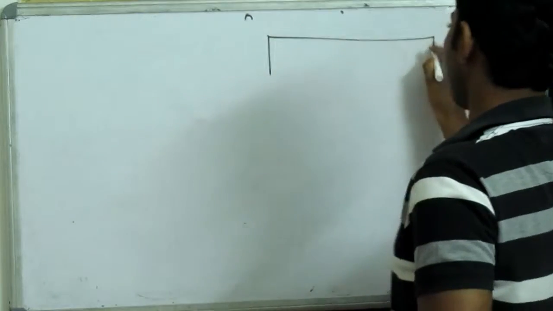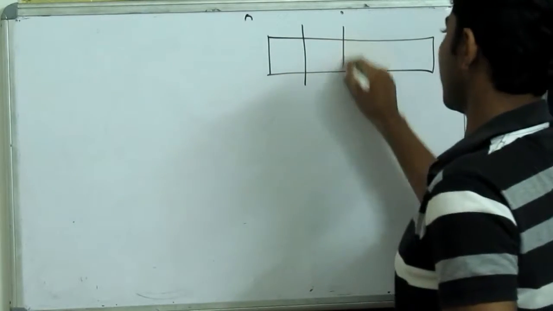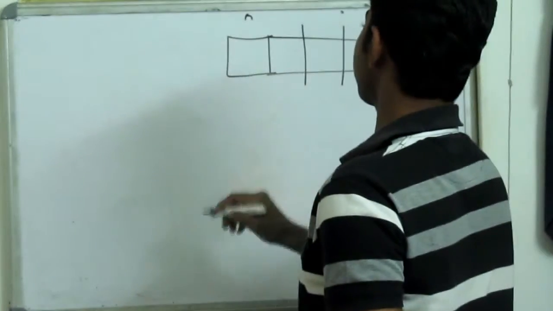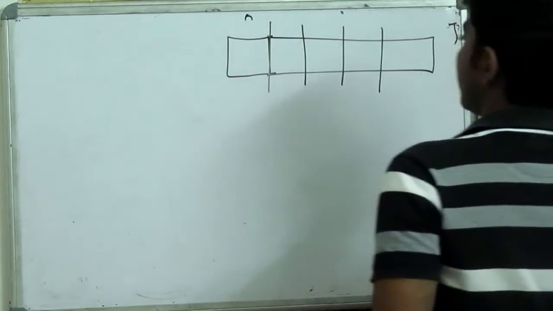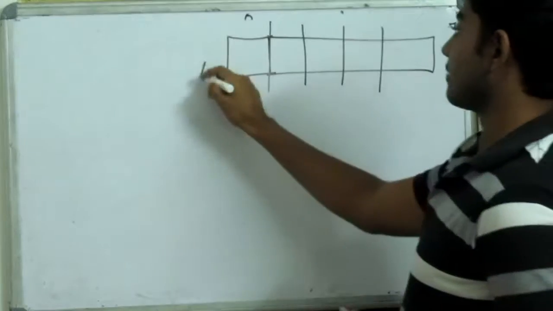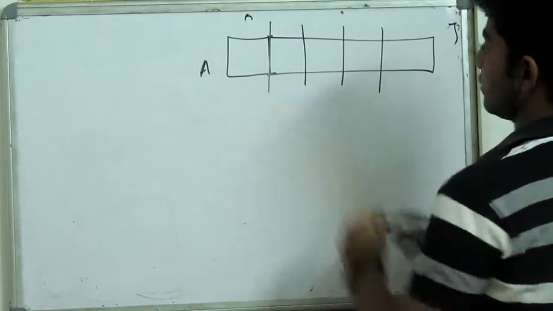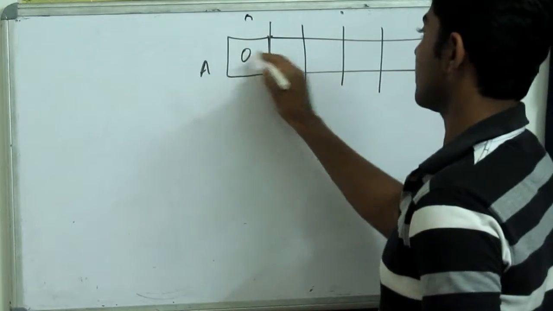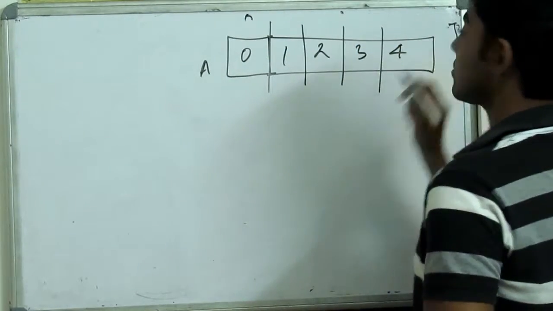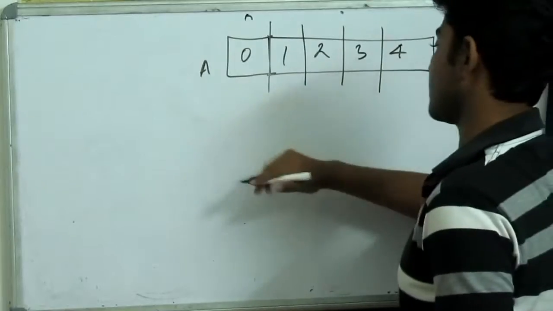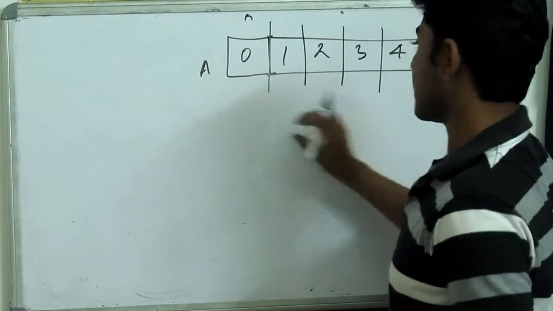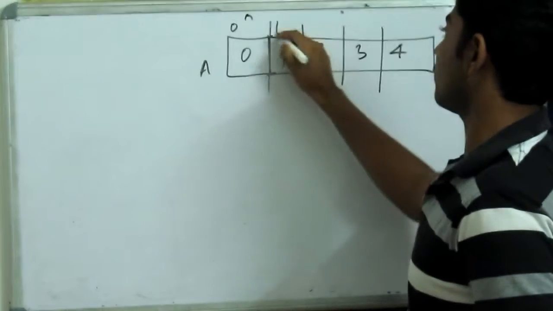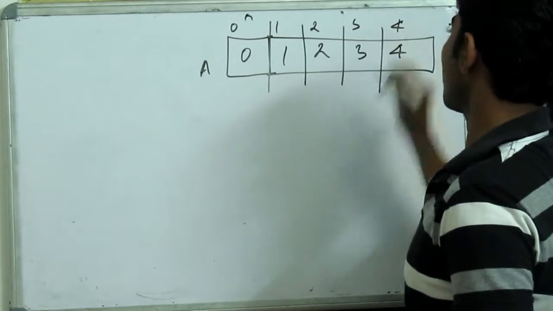Suppose we have an array and there are some elements. Okay, and we have an array A, suppose we have 5 elements here, and those elements are 0, 1, 2, 3, 4. Just for the sake of simplicity, I am taking this small example, and each and every cell is of 1 byte, and they are starting from index 0, 1, 2, 3, 4.